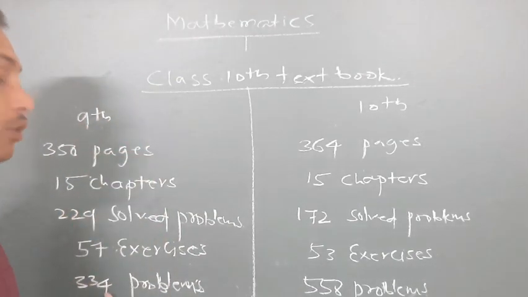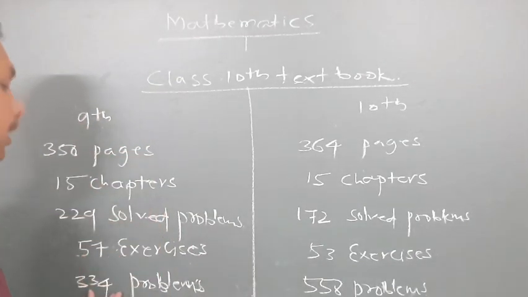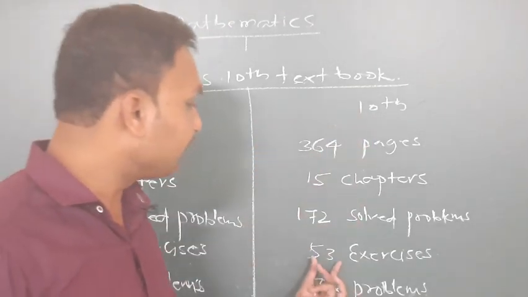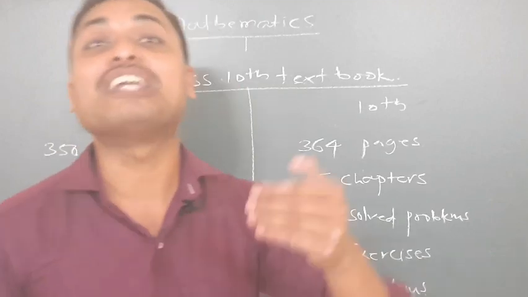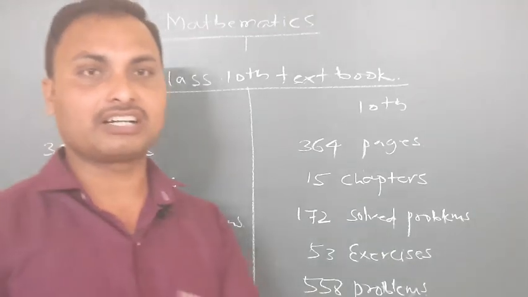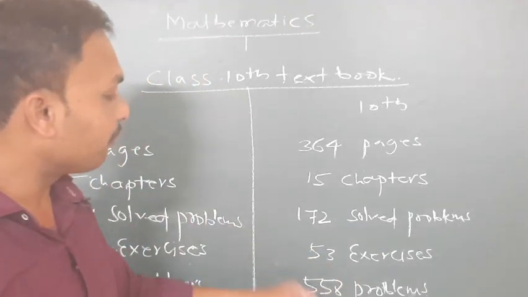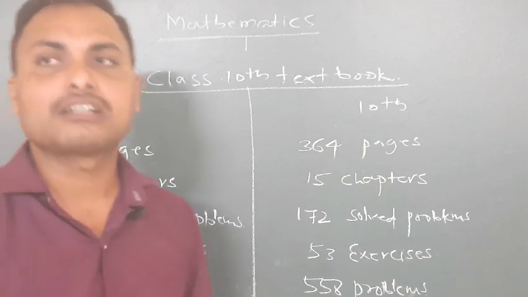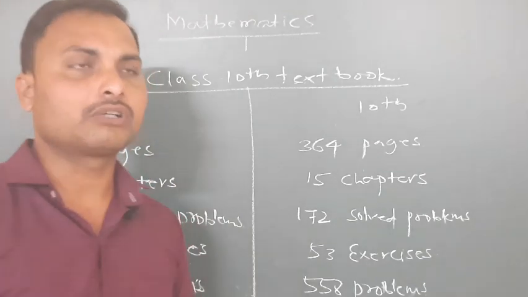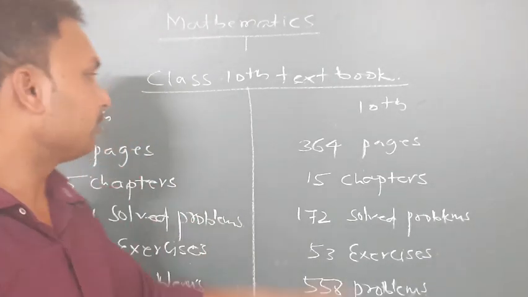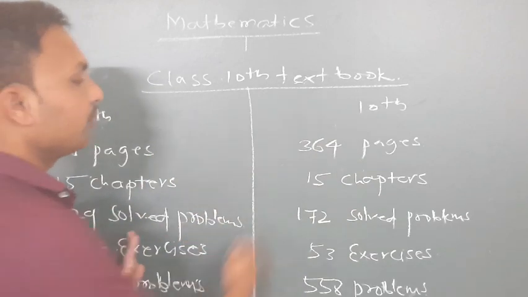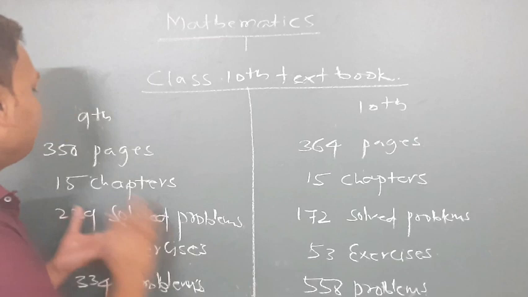Now the 9th class 57 exercises contain 334 problems, and the 10th class 53 exercises contain 558. Just see the difference you are getting here between 9th and 10th. I think more than 150 problems are more in the 10th class. This is the textbook analysis of class 10th. But don't worry, this is very simple. This much content you have studied, and based on the 9th you will study 10th, with the same 15 chapters.